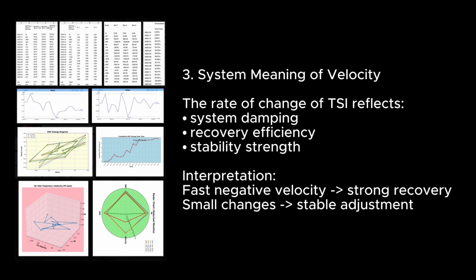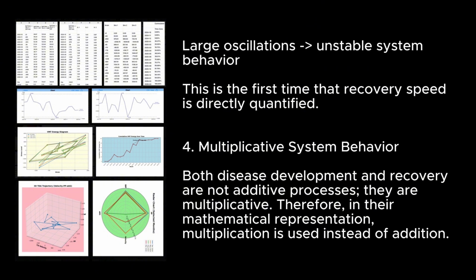3. System meaning of velocity. Rate of change of TSI reflects system damping, recovery efficiency, stability, and strength. Fast negative velocity means strong recovery. Small changes mean stable adjustment. Large oscillations mean unstable system behavior. This is the first time that recovery speed is directly quantified.